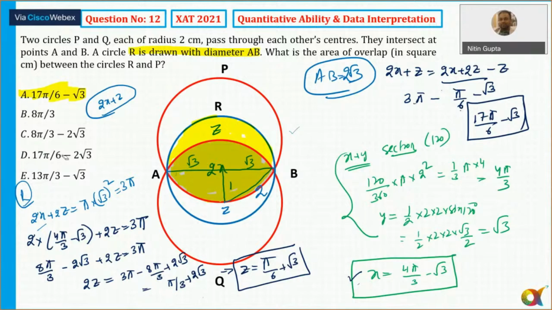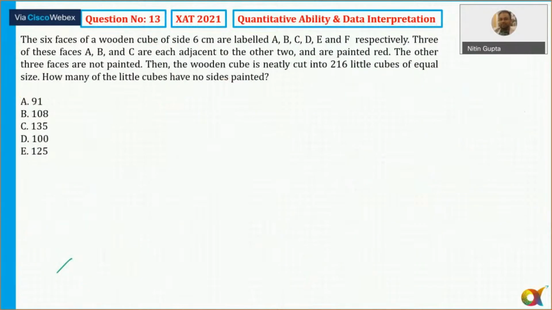So can we move to the next question? Please tell me now. Is it clear to all of you? Question number 12. Let's move to question number 13.